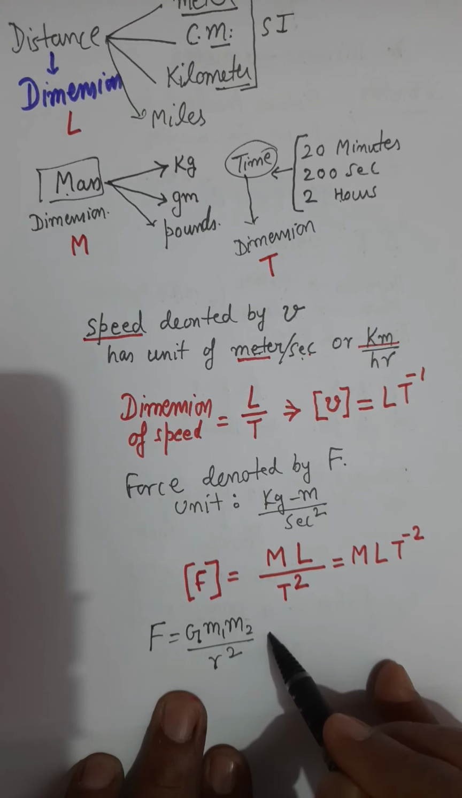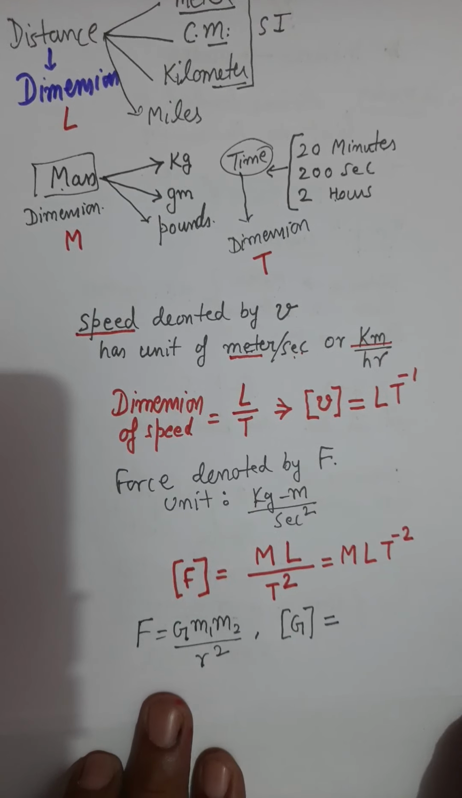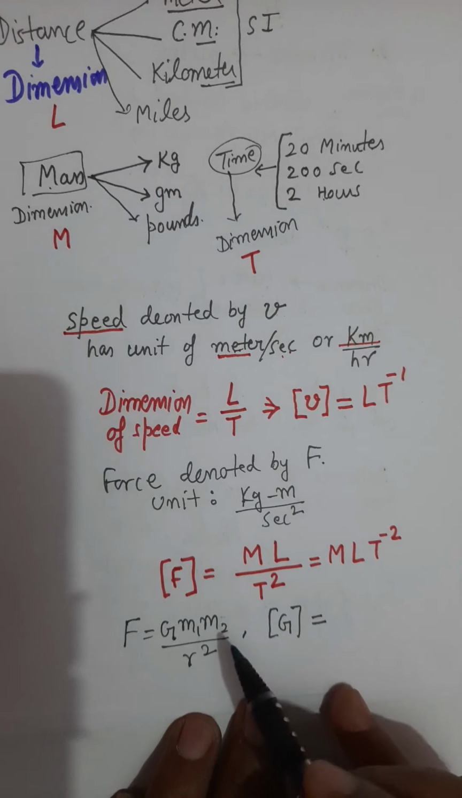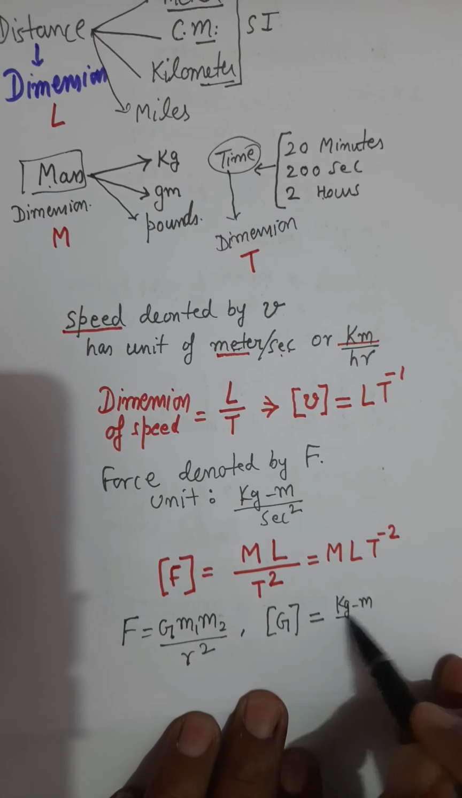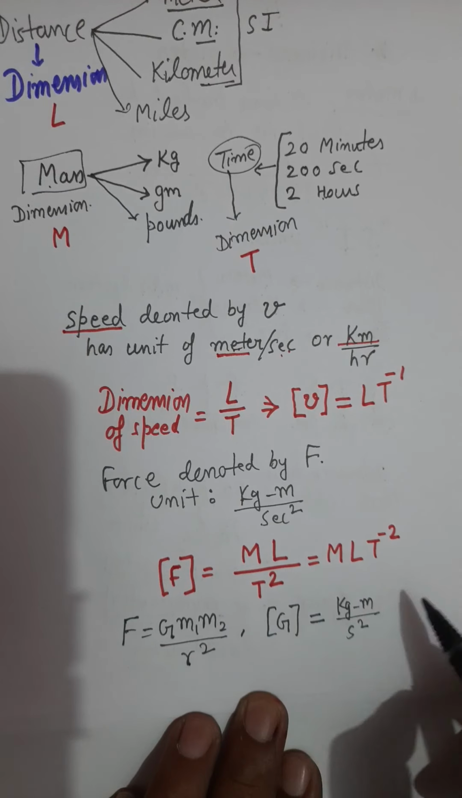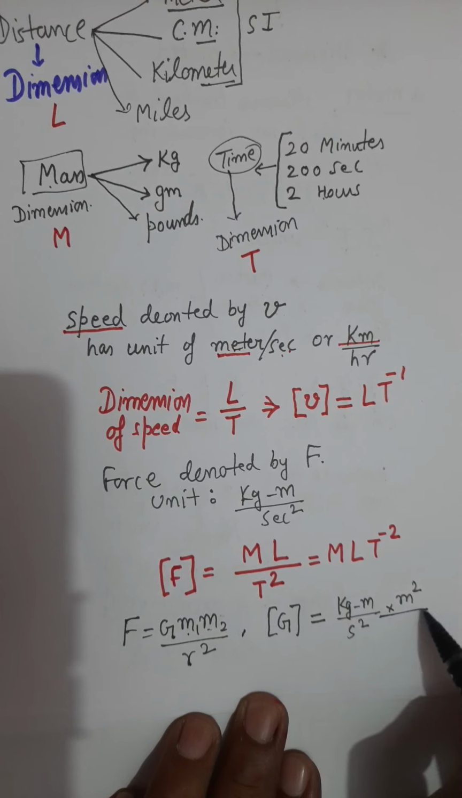So what is the dimensions of G? We want to find capital G. So what will be the dimension of capital G is as follows. First of all, you write the unit. Force has a unit kilogram meter upon second square. Then this r square will be multiplied with the force, and r square means meter square. So you will multiply meter square here. And these masses m1 m2 will become kilogram square and will be on the denominator side. So it will be kilogram square.